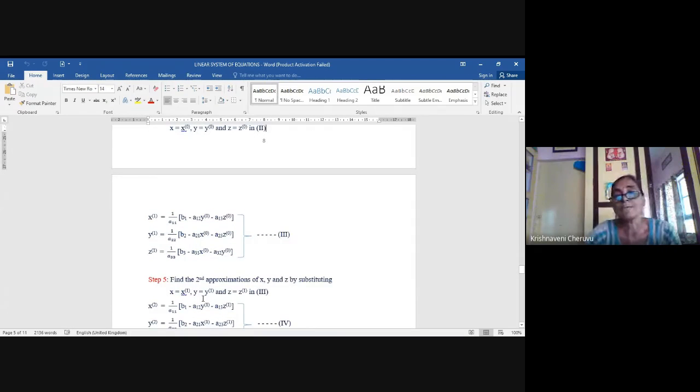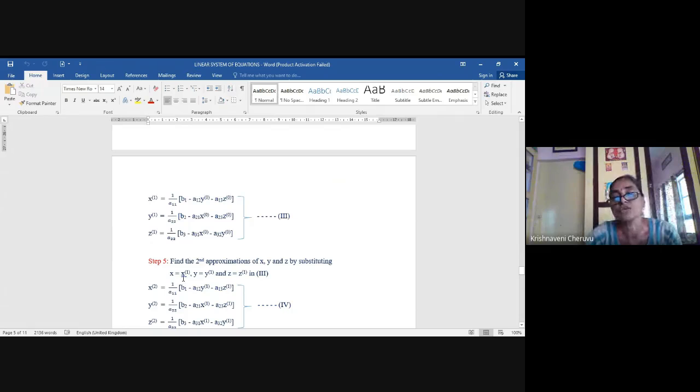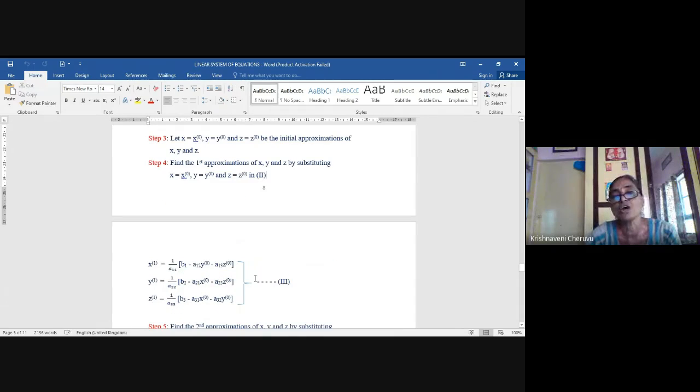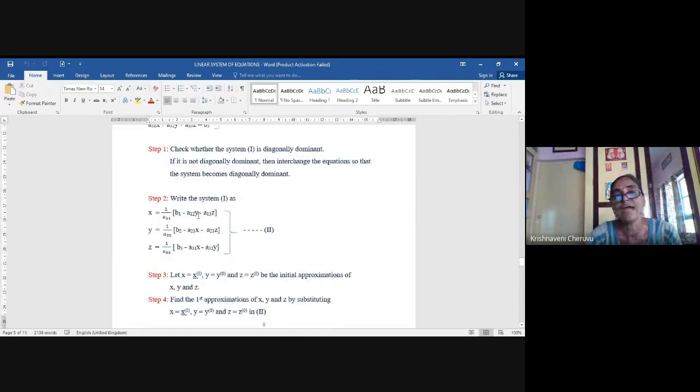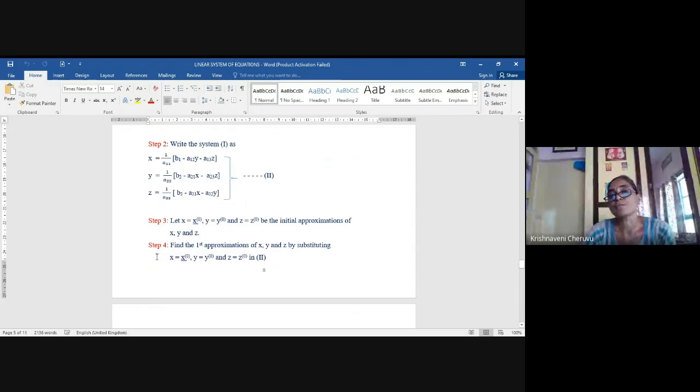Now what is the next step? Again you start with this solution x bracket 1, y bracket 1, z bracket 1, and in this set of equations you replace y by y bracket 1, z by z bracket 1 to get x bracket 2, and then replace x by x bracket 1, z by z bracket 1 to get y bracket 2. Replace x by x bracket 1, y by y bracket 1 to get z bracket 2. So you are going to get the second approximate values x bracket 2, y bracket 2, z bracket 2 from the first approximate values.